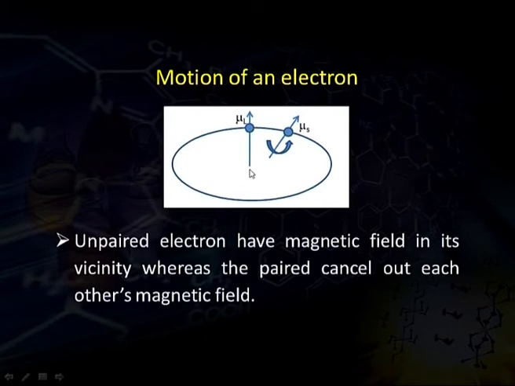The unpaired electron has a magnetic field in its vicinity, whereas paired electrons cancel out each other's magnetic field. The unpaired electron, whether spinning on its own axis or revolving around the nucleus, generates a magnetic field, for example in the upward direction, whereas when two electrons are paired up in this fashion, they cancel out each other's magnetic field.